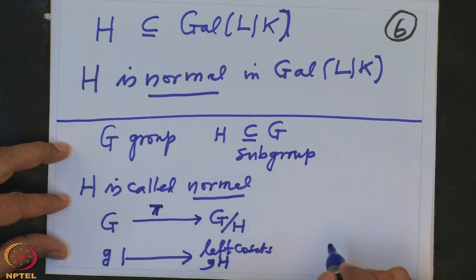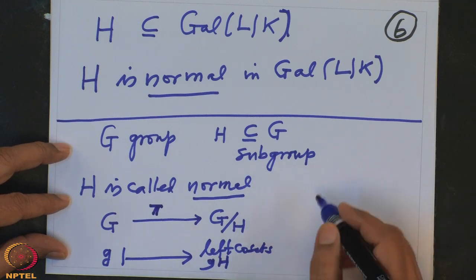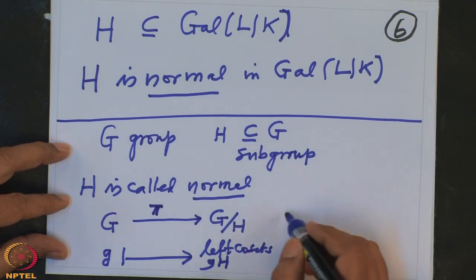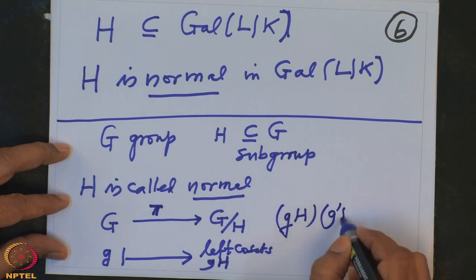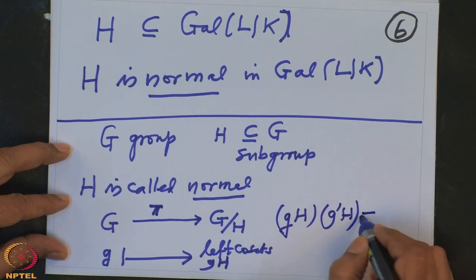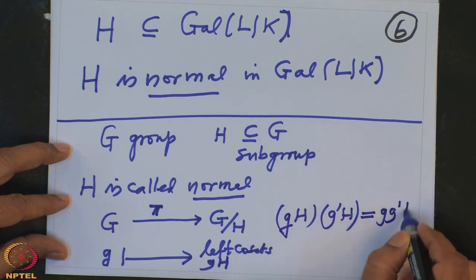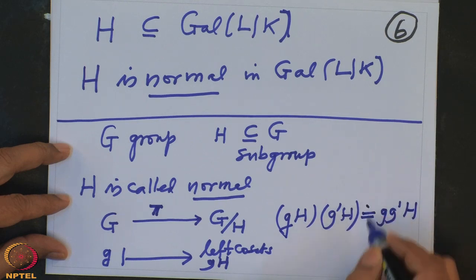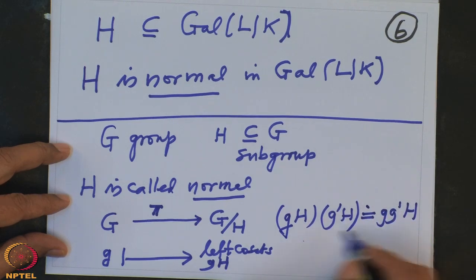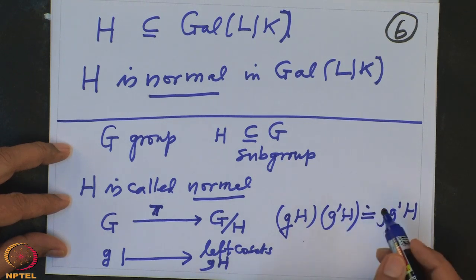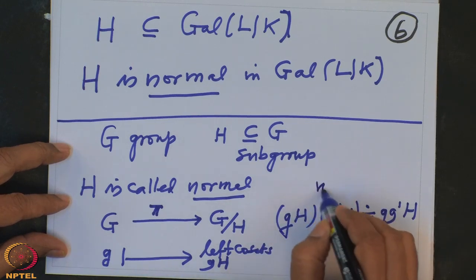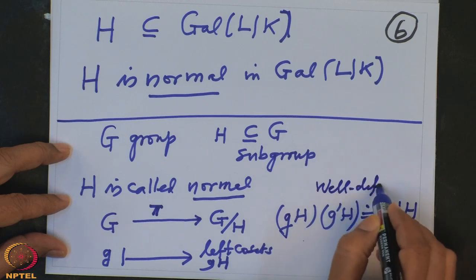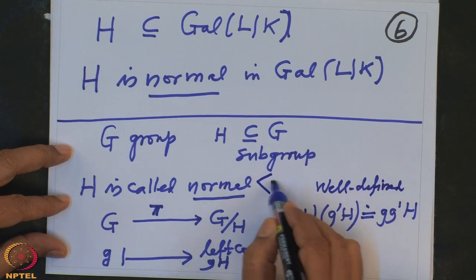And that is if and only if, what do we know? The group structure here will be nothing but gH times g'H, defined to be gg'H. If you want to define this, we have to check that this definition is independent of the representatives g and g' of these cosets. But that is equivalent to saying the subgroup H is normal. So this is well defined if and only if H is normal.